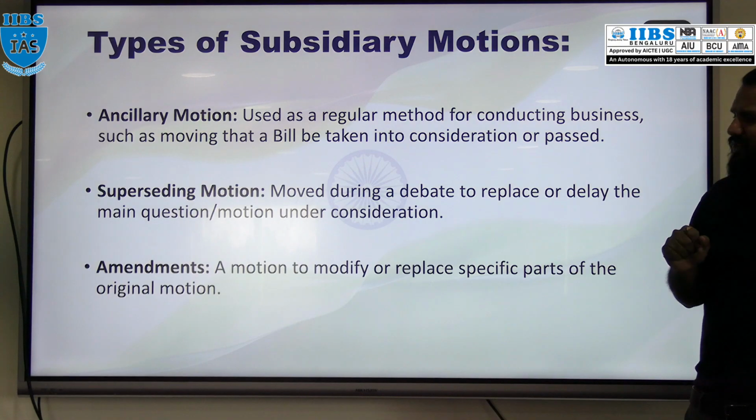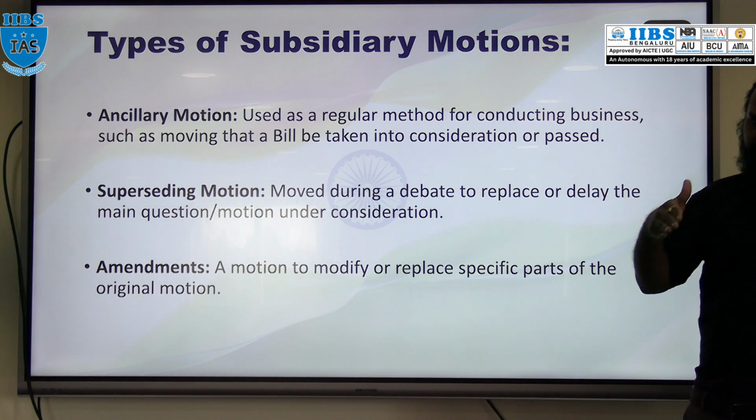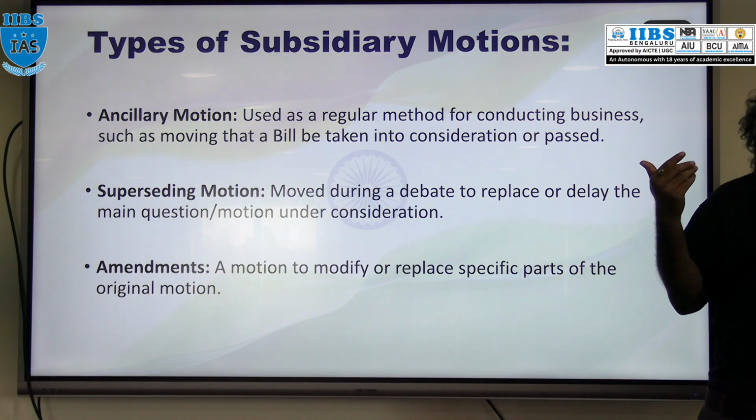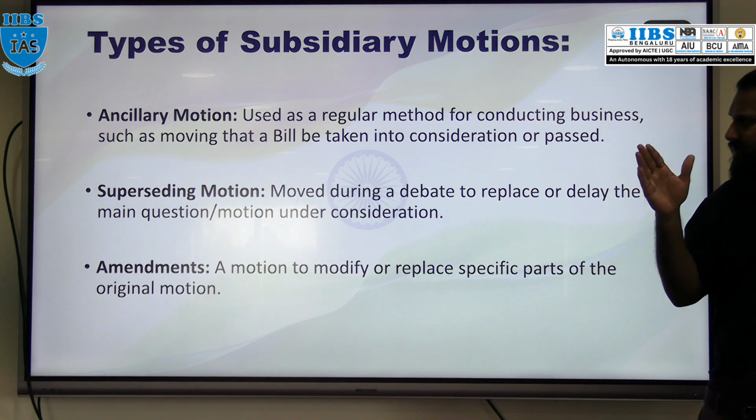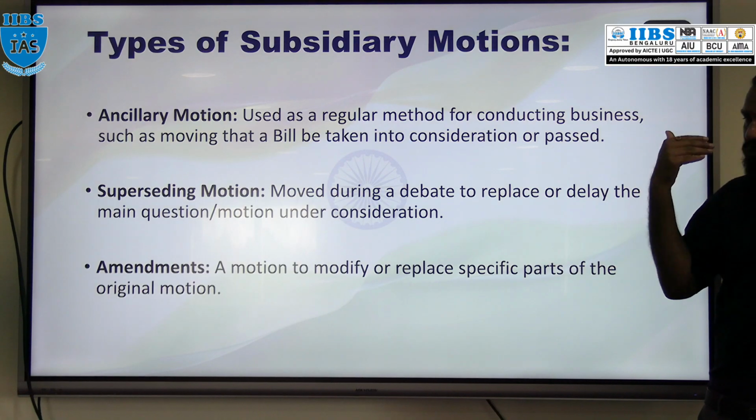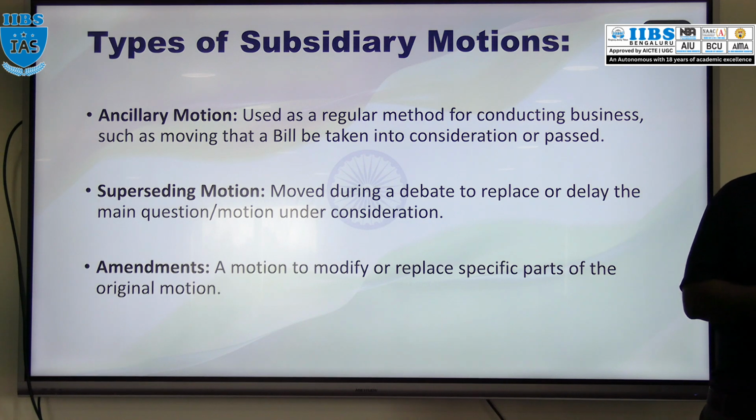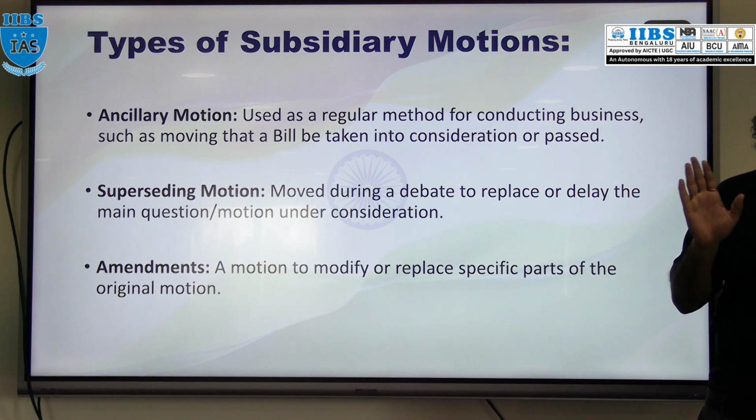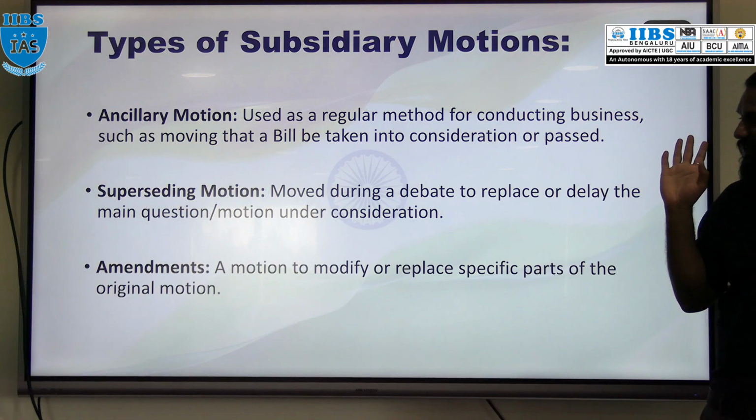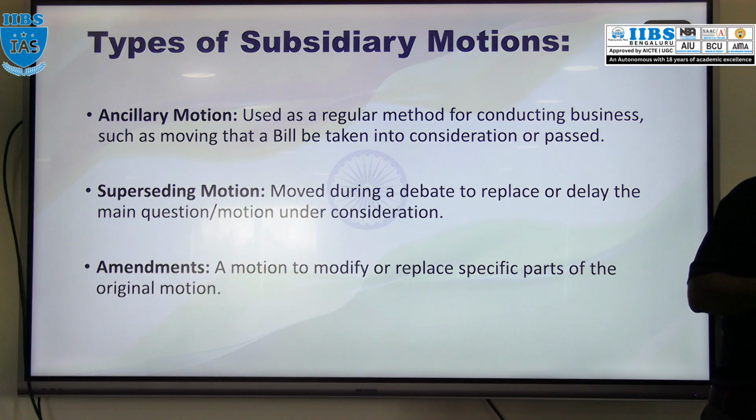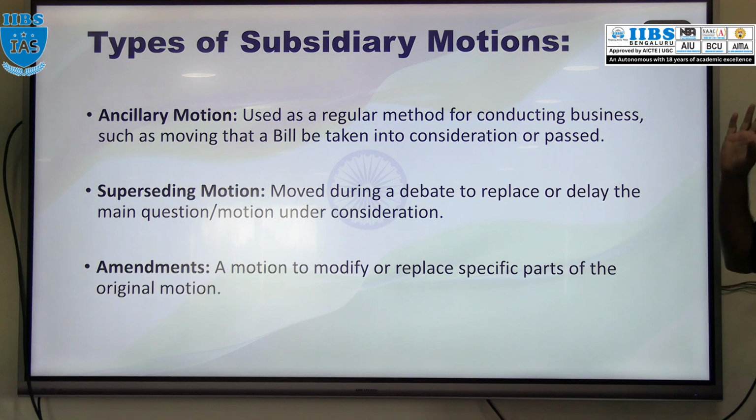It does not do anything. It is the regular method. If this motion is introduced, conduct the business in a regular way, regular proceedings, such as, for example, moving the bill into consideration, putting it to vote and passing it. It won't interrupt anything. So that is the ancillary motion, which is a part of subsidiary motions. Then the superseding motion. This is introduced or moved during a debate.